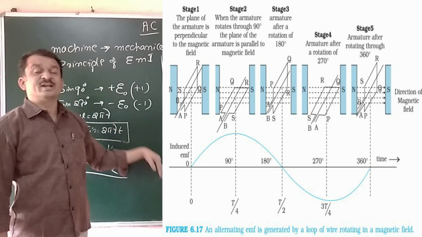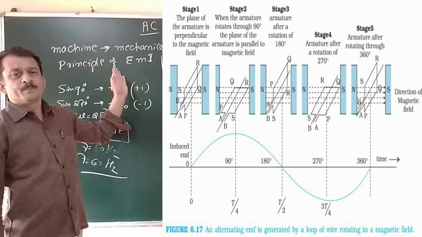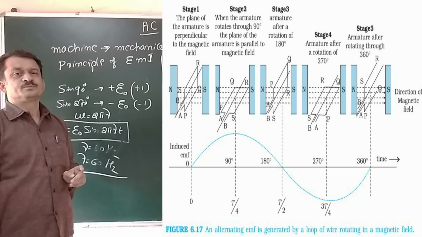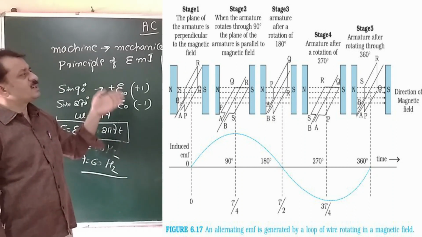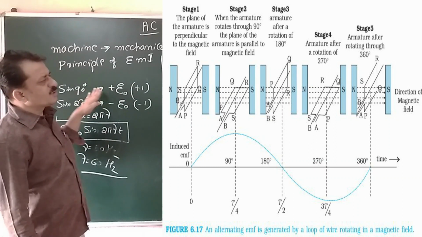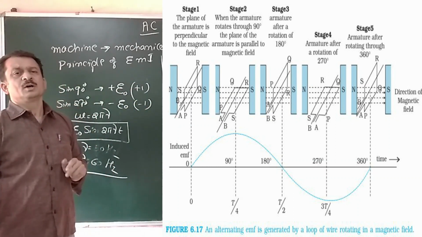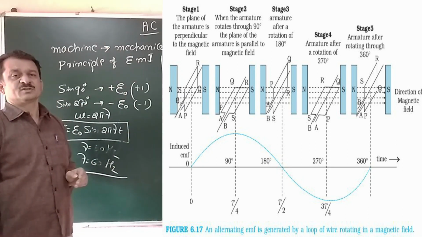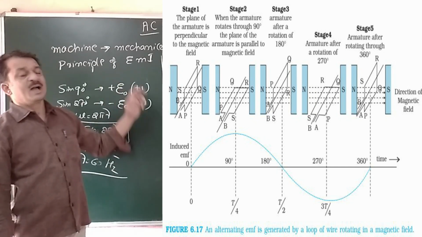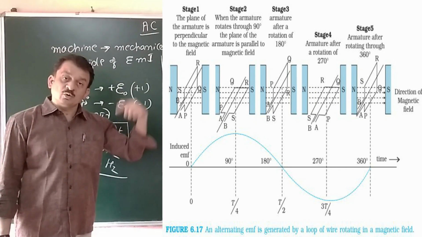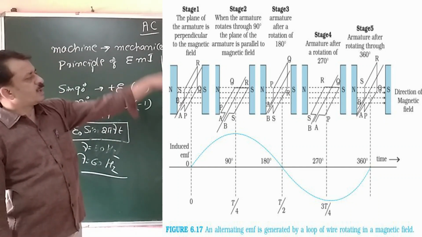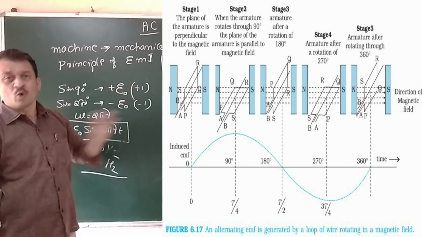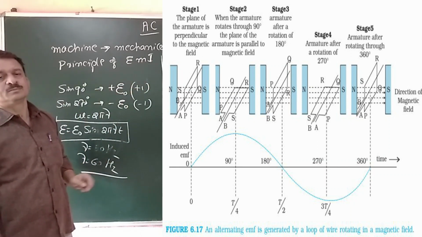Now we are further rotating the coil, therefore at 270 degree as shown in the next diagram, once again the plane of the coil becomes parallel to the field direction. There is a maximum flux change and hence a maximum EMF is induced in the negative direction, that is at time 3T/4 as shown in that diagram.